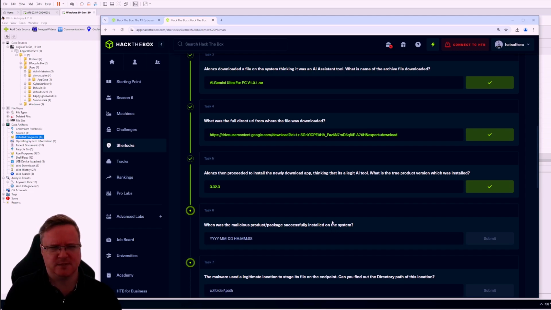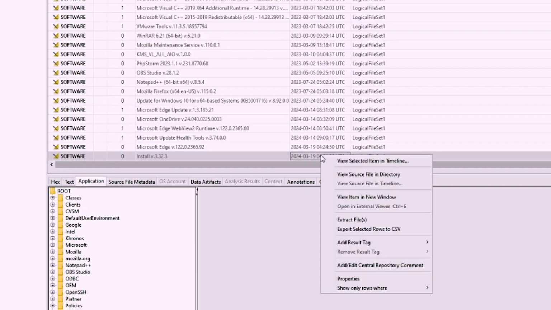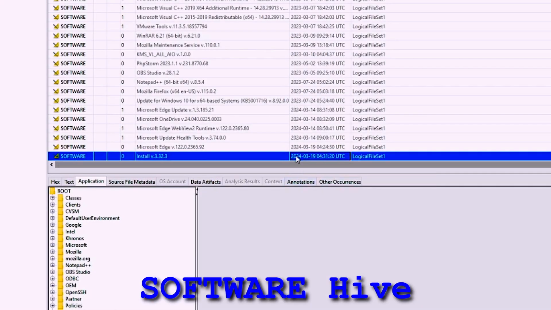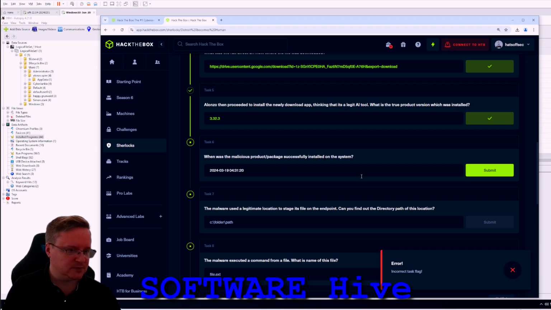Okay, I don't know what the software is, but I've got the version of the thing I don't know what it is. When was the malicious product successfully installed on the system? We'll go with this time here. Copy this. This is going to be a nightmare. I really need to learn to use Autopsy better. I suspect this is definitely a me problem. But I also don't care. Try that one. No, not the right answer.